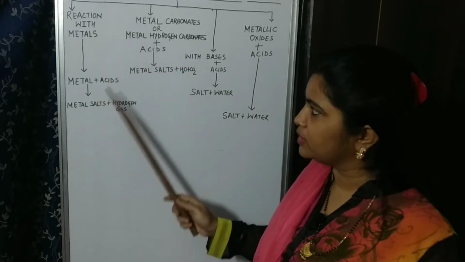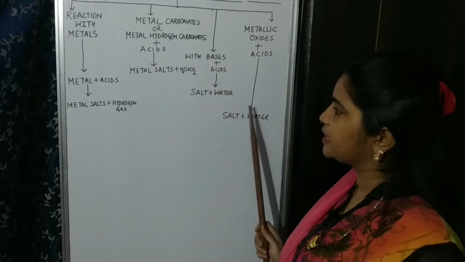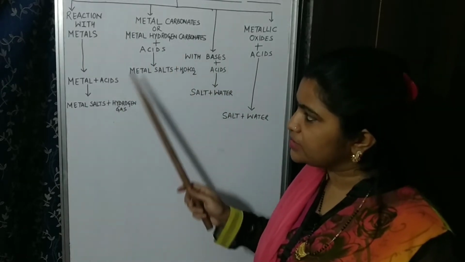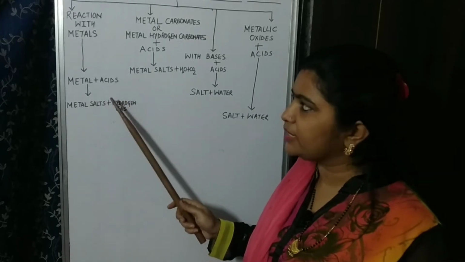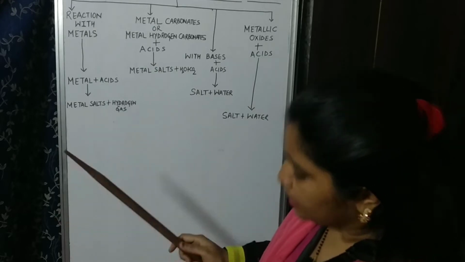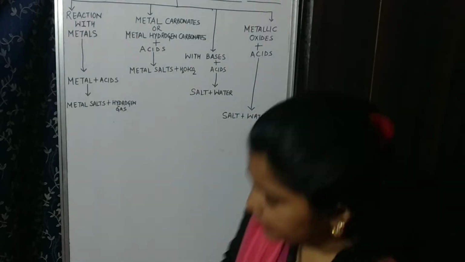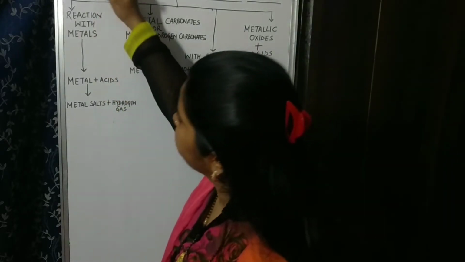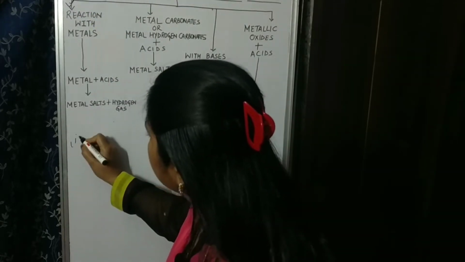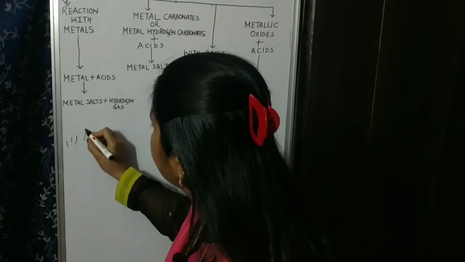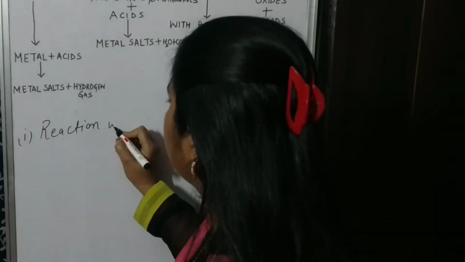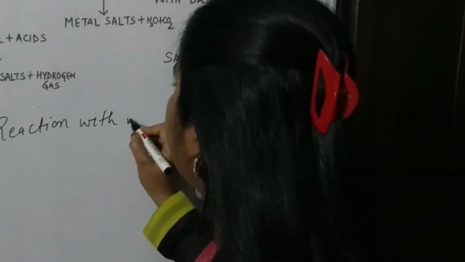I have already drawn this flow chart so that you can understand what type of products will be formed. It will be easier for you to understand later on also. You can write it in your notebooks also. So first of all, we will discuss reaction with metals. My first topic of discussion will be reaction with metals.